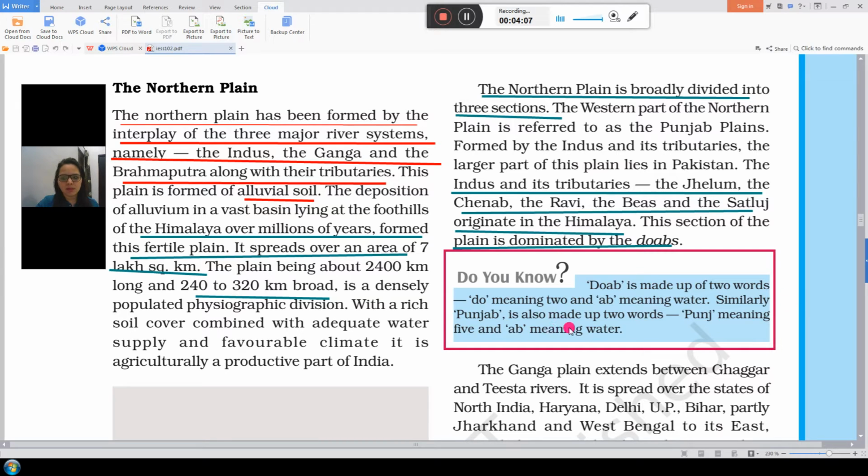Similarly, Punjab is also made up of 2 words: Panch means 5 and Ab means water. So Punjab means when the 5 rivers erode sediments and collect at a particular place, it's known as Punjab. Do means 2 and Ab means water.